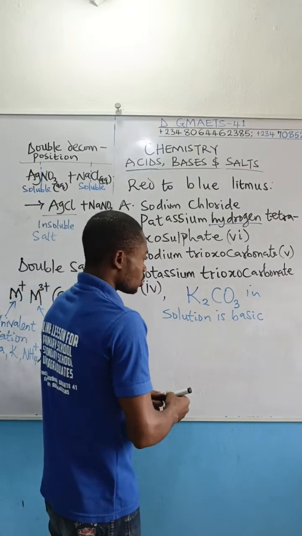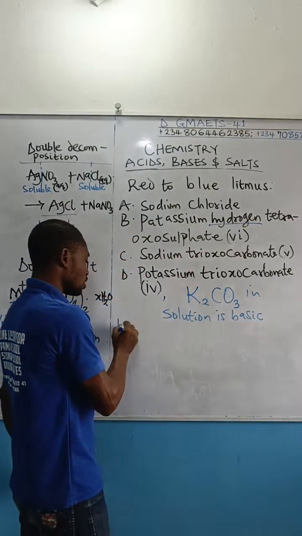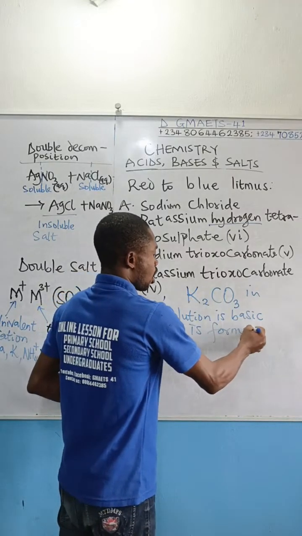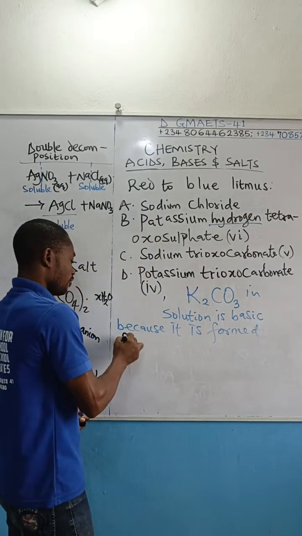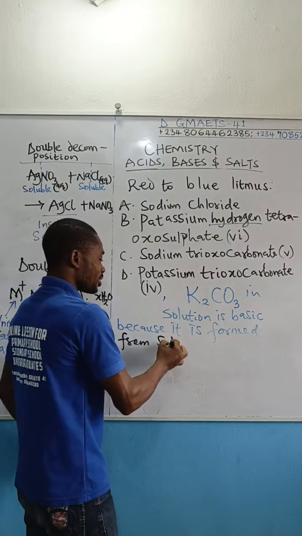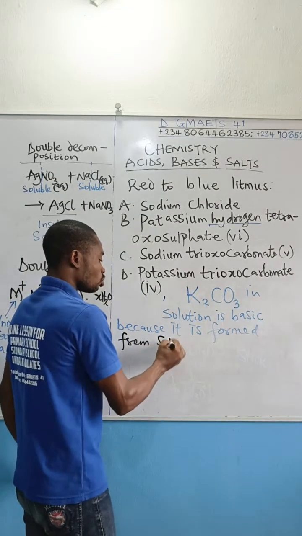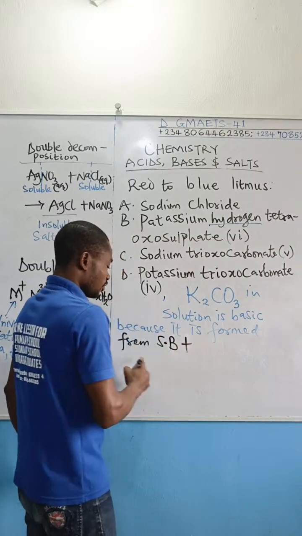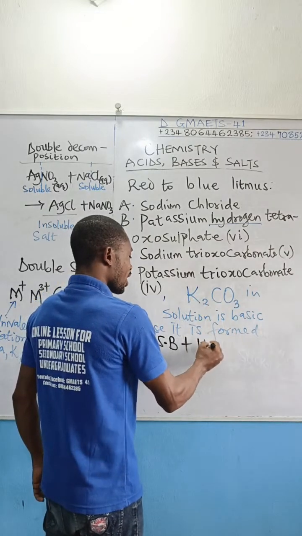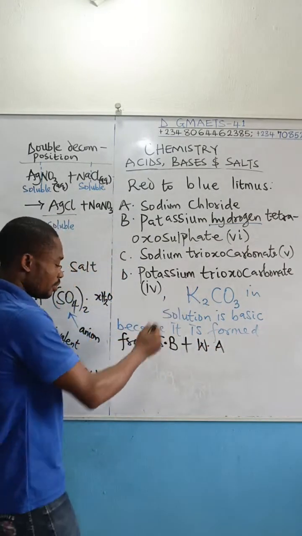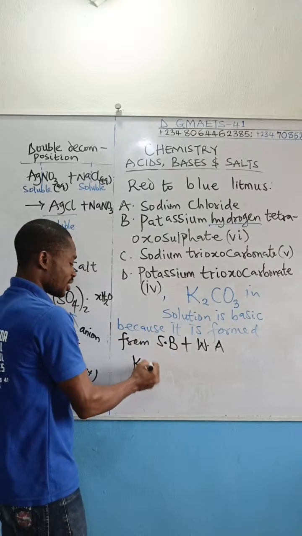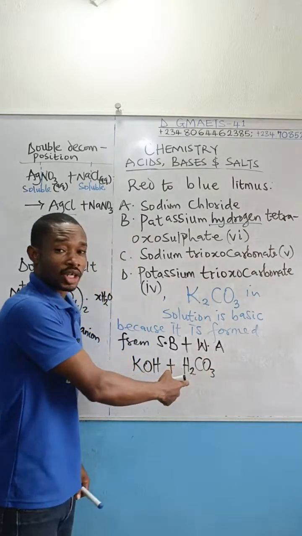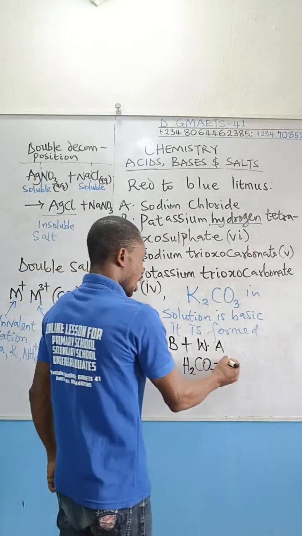K2CO3 in solution is basic because it is formed from a strong base plus a weak acid. In fact, let me show you this. What formed this is potassium hydroxide plus H2CO3, carbonic acid, which is a weak acid.